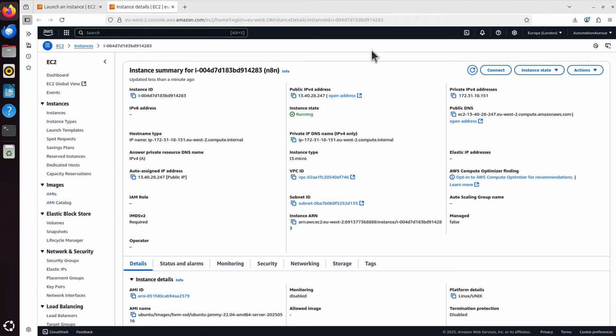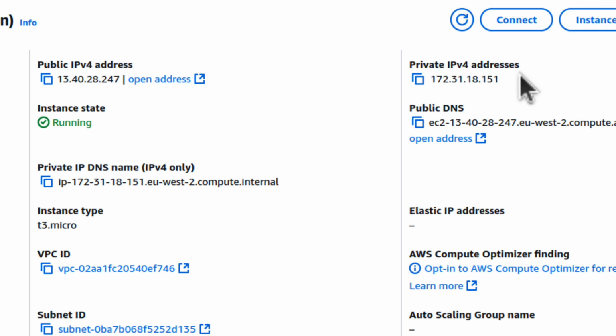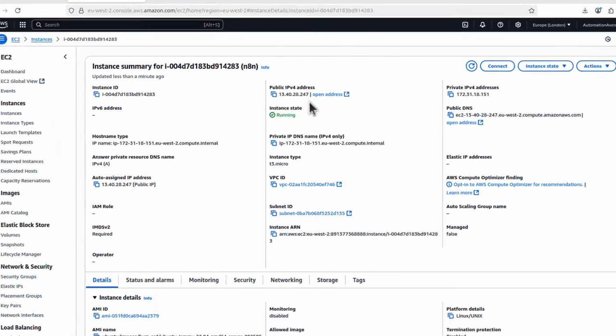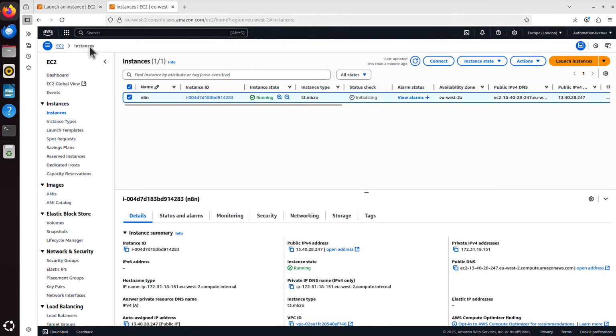I have all the details about my virtual server. I have two IP addresses allocated. This is a so-called private IP address, but I'm more interested in my public IP address. And my public IP address is 13.40.28.247. If I click on those instances here in the top left corner, I can indeed see my virtual server.